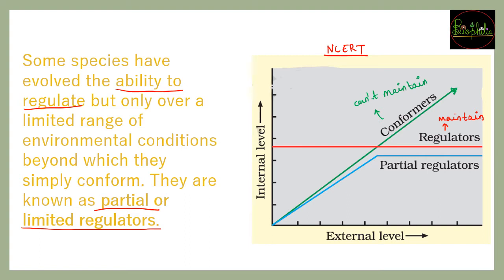Partial regulators will be the ones that have two graphs. One part will behave like conformers, and after some parameter, once a certain internal value is reached, they will start acting like regulators. So both characteristics will be found. Starting as conformers, they then become regulators, or first they are regulators and then conformers. Based on that, they are called partial regulators.